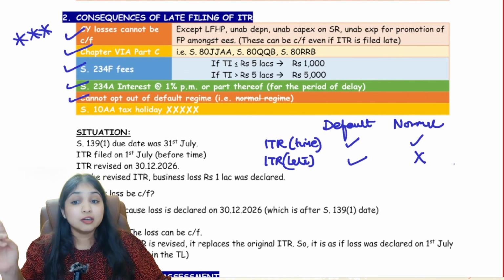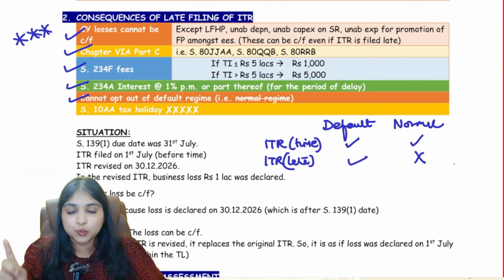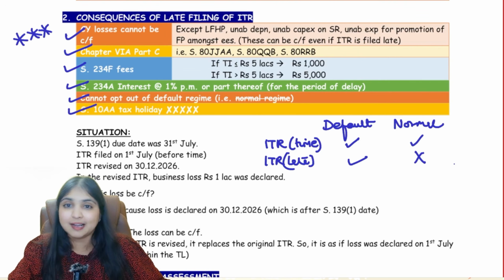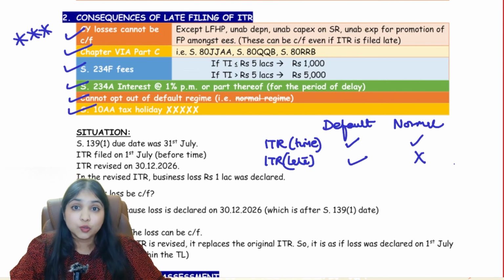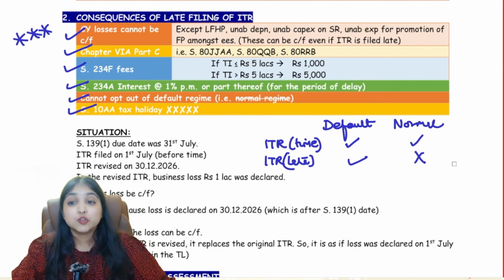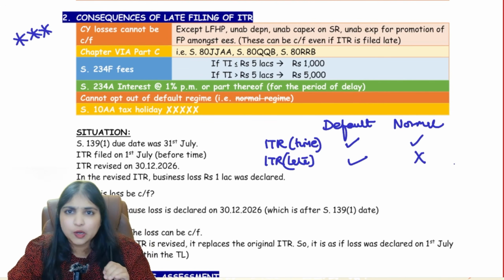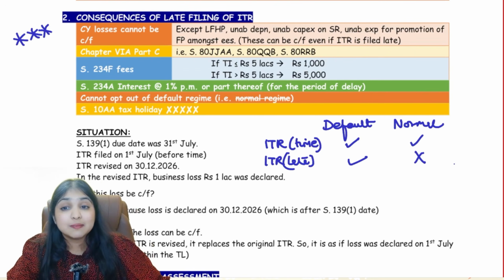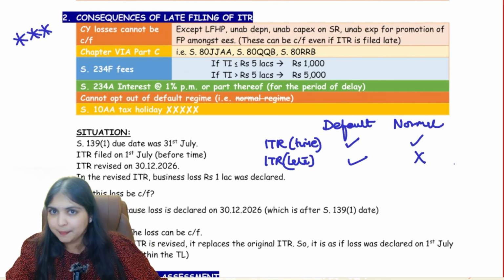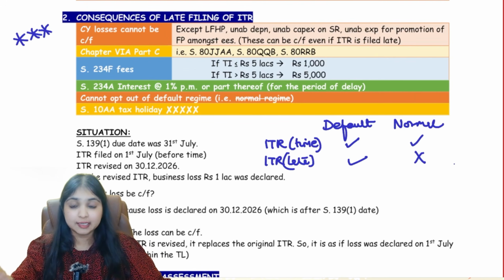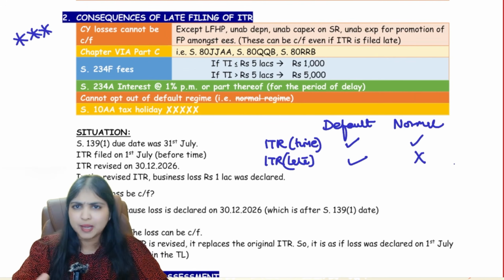And then in chapter 6, I had told you that if you file ITR late, you will not get the 10AA tax holiday. 10AA you will enjoy only if ITR is filed on time. So if you file your ITR late, there are 6 consequences, guys. Consequence number 1, you cannot carry forward current year loss. Consequence number 2, in chapter 6A, part B you can enjoy, but part C you cannot enjoy if you file ITR late. Then 234F fees you will have to pay. How much?